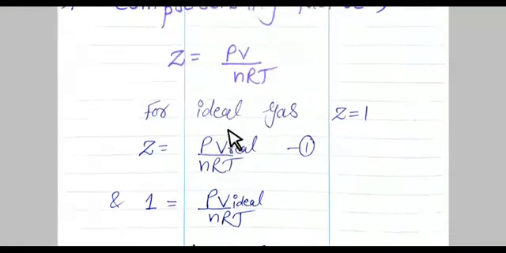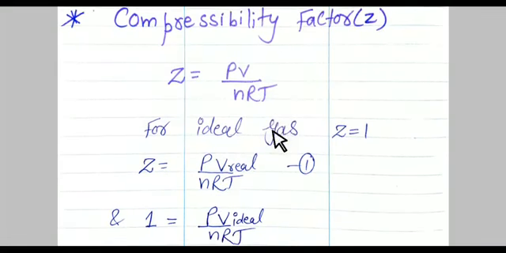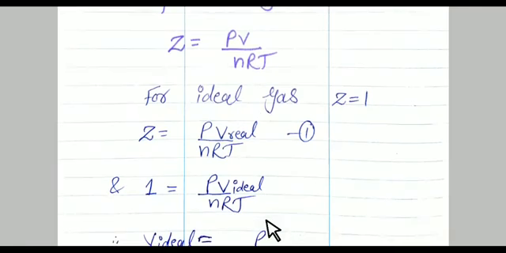First, we have to know the formula of Z is equal to PV upon nRT. Then we have to show that for ideal gas Z is equal to 1 and for real gas Z is not equal to 1. So for real gas Z is equal to PV real upon nRT, and for ideal gas 1 is equal to PV ideal upon nRT.